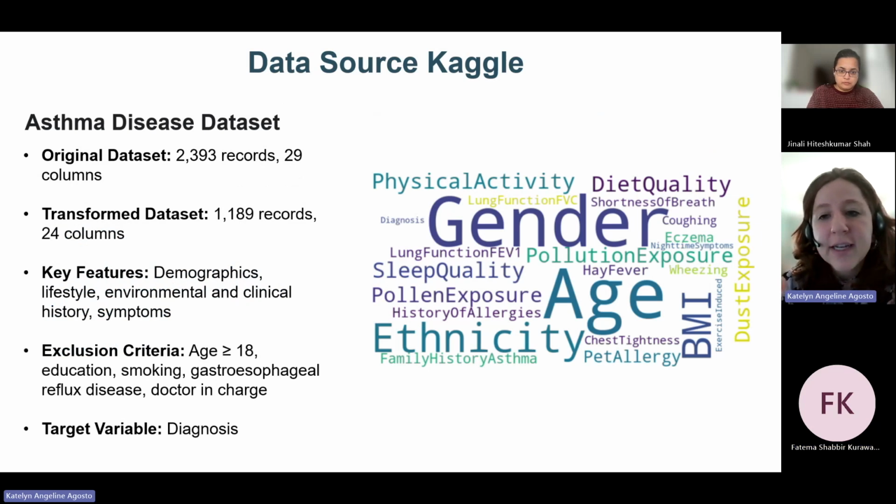The original dataset consisted of around 2,000 patient records and 29 columns, which after pre-processing was transformed into a dataset of around 1,000 records and 24 columns. Data types consisted of integers and floats. You see a word cloud shows the inclusion criteria, which included features for the model, such as age less than or equal to 17 years old. The dataset included only the minimum age of 5. Sensitive features included gender and ethnicity.